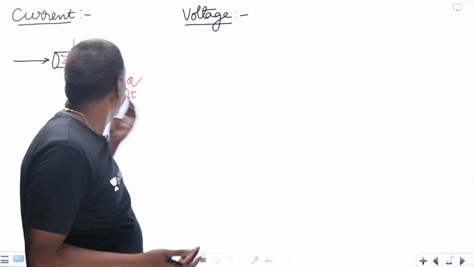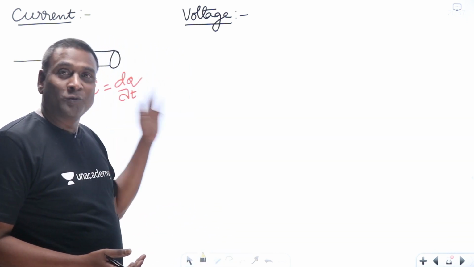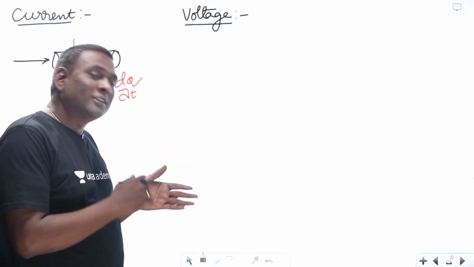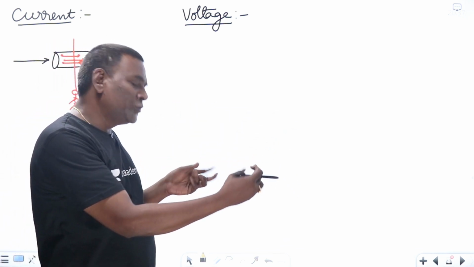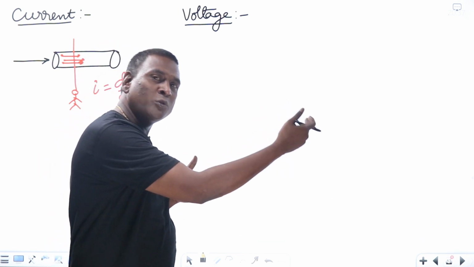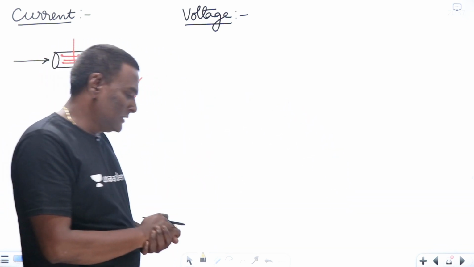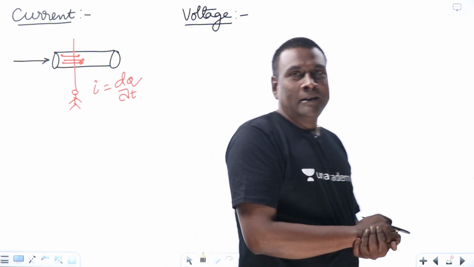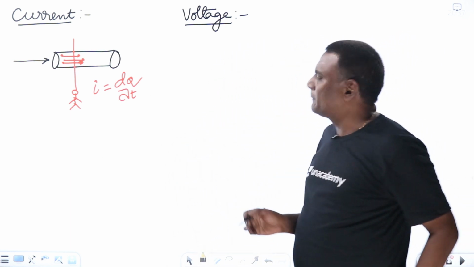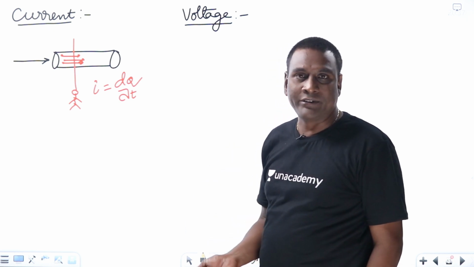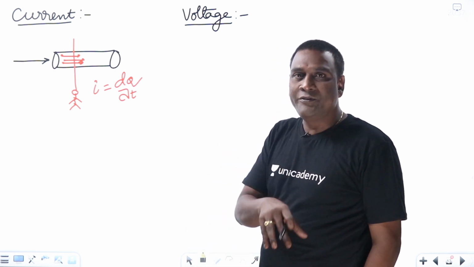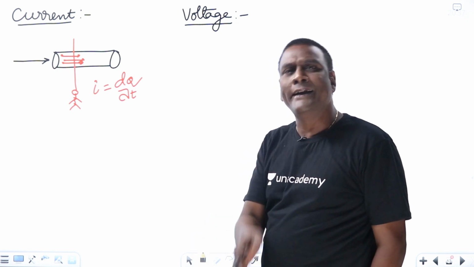Because current, we can visualize, right? Some electrons are flowing like this, negative electrons flowing from here to here in this direction. Meaning if we assume positively, the positive current is flowing from this to this direction. We have at least that. But what is voltage? See here, very simple. We have to just connect that to the gravitational field. If you connect voltage and electric field to the gravitational field, it is going to be dead easy.